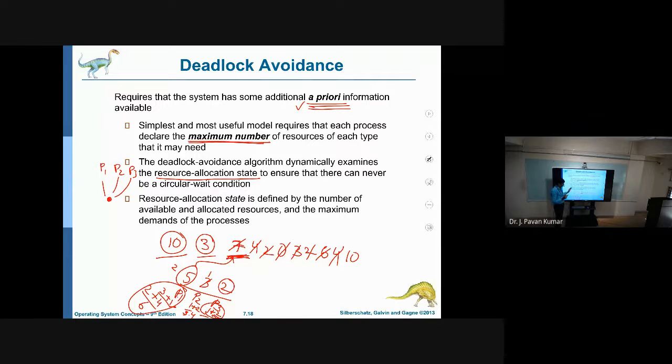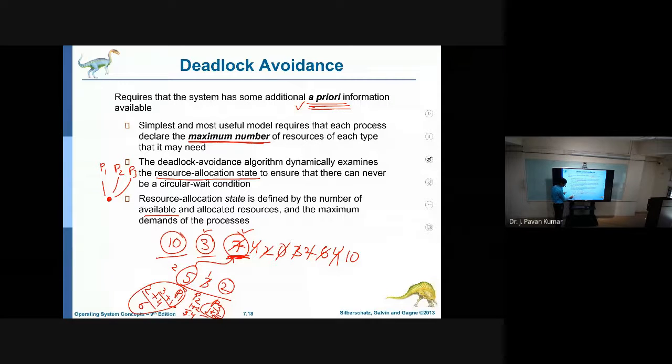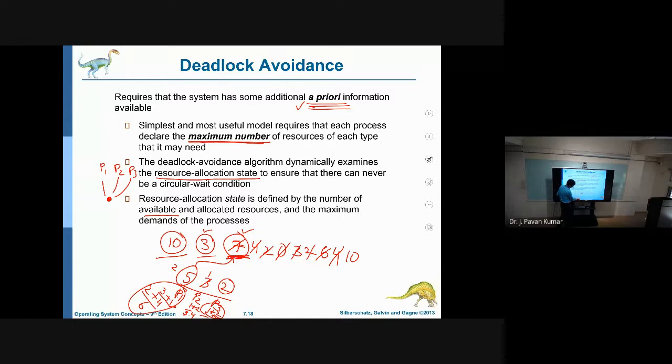Just to understand what is resource allocation state, we need to know the number of available resources, that is 7, and allocated resources are 3, and the maximum demands of the processes, like for process P1 5, process P2 3, process P3 2. Okay, this is nothing but resource allocation state.